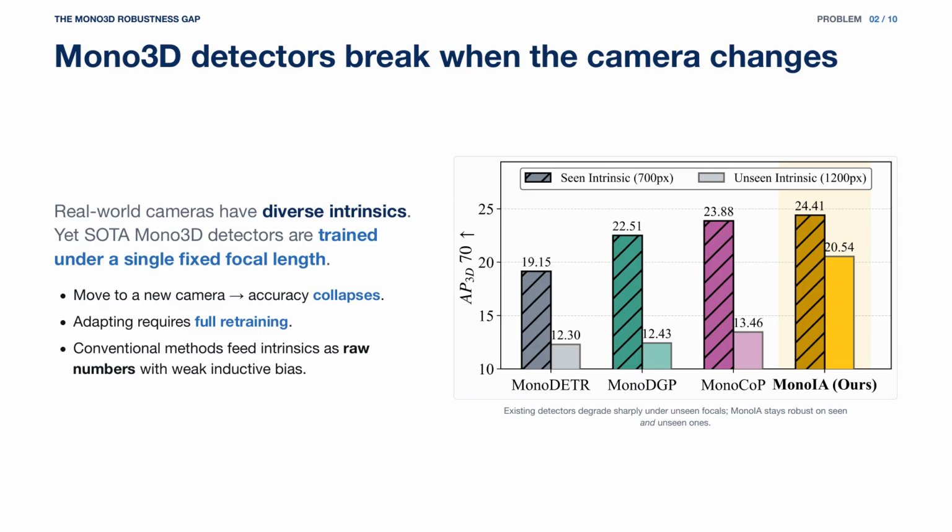As shown here on KITTI, state-of-the-art detectors like MonoDETR, MonoDGP, and MonoCoP perform well on the seen focal length, but degrade sharply on unseen ones. The root cause? They treat camera intrinsics as raw numeric inputs, with weak inductive bias for intrinsic-aware reasoning.